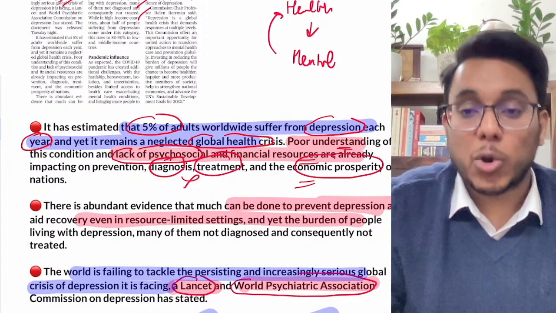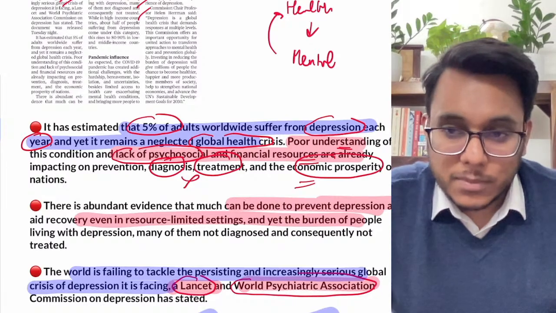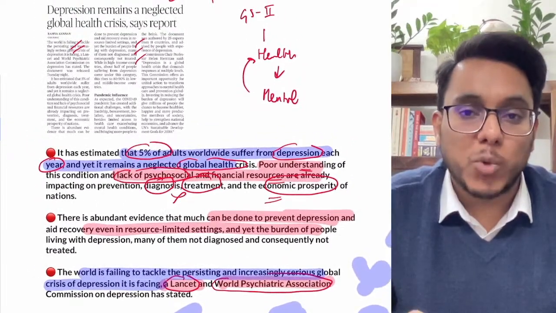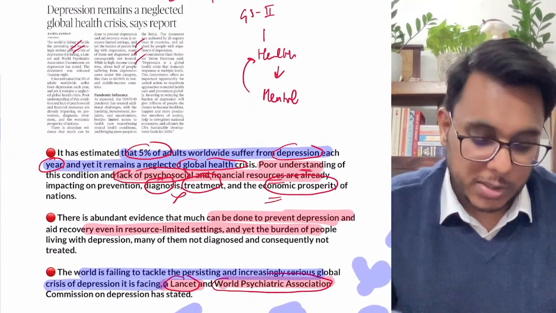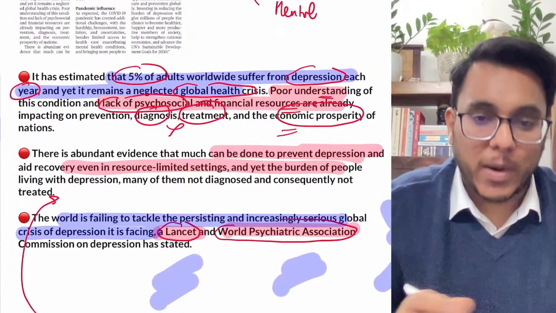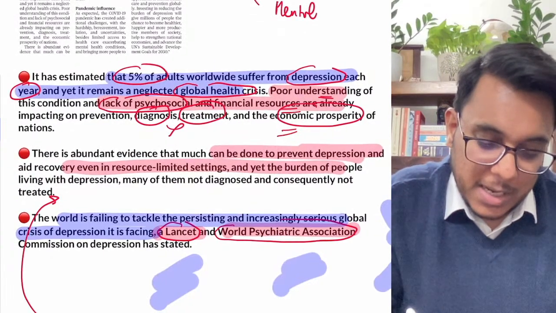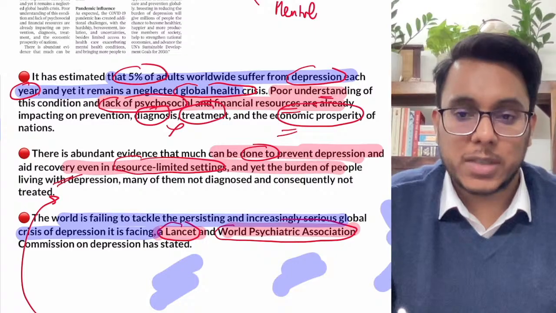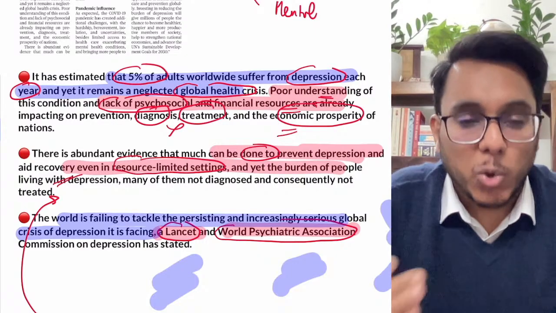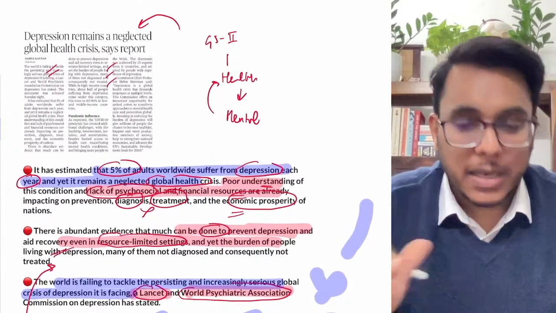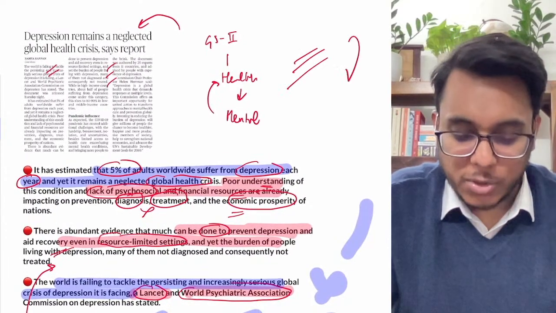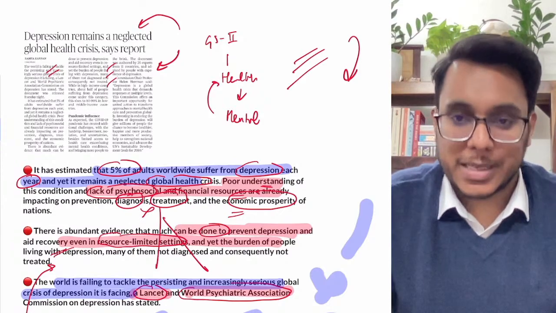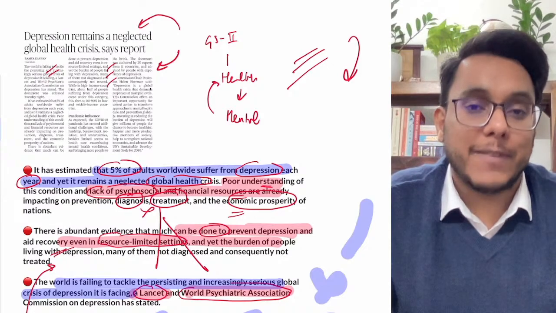And many a time the economic prosperity of a nation also impacts such a thing. The developing countries, poor countries are not able to allocate the funds for such issues also. Clear? Now it has been provided that there is abundant evidence that much can be done to prevent depression, even when the resources are limited. We need to innovate, we need to rethink on the depression and the mental disorders that are there. Clear? So this is something that has been provided in the Lancet and the World Psychiatric Association report. Is it clear? So guys, mental health is a very important thing.